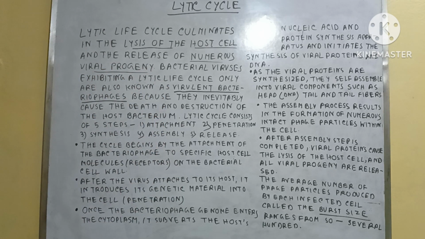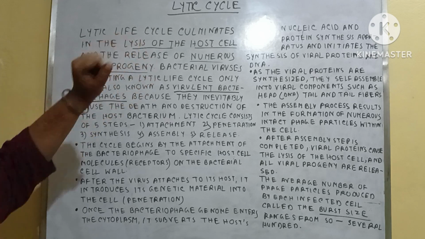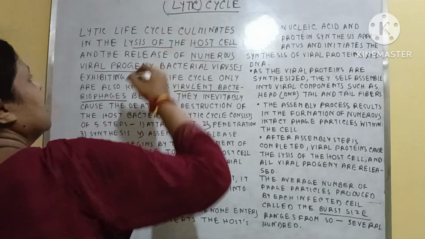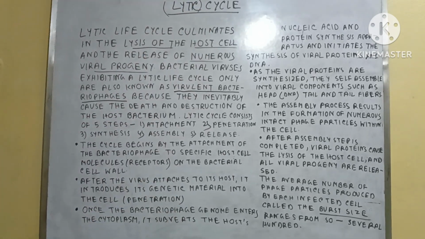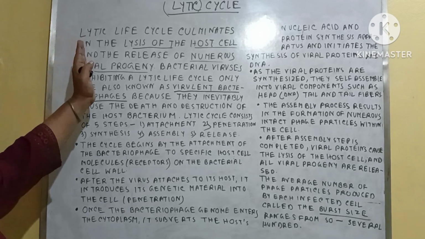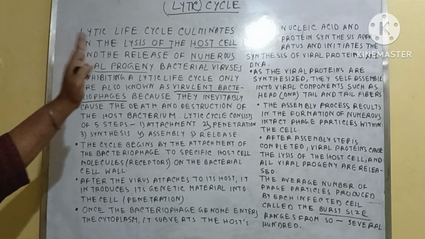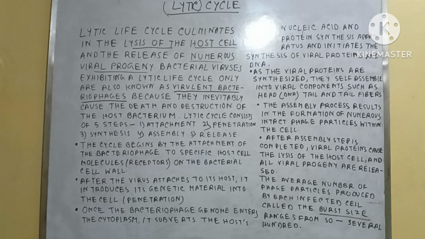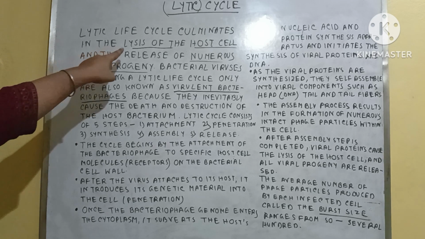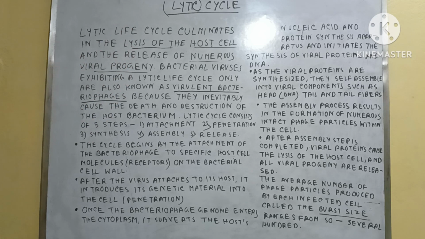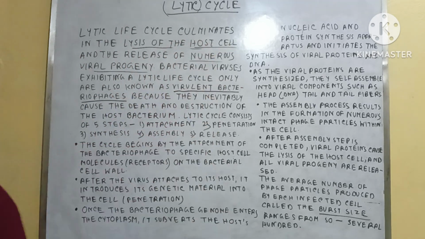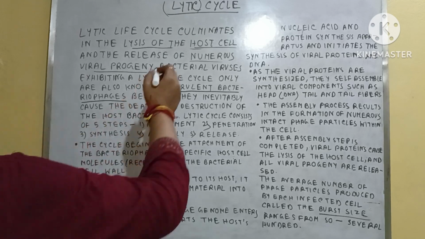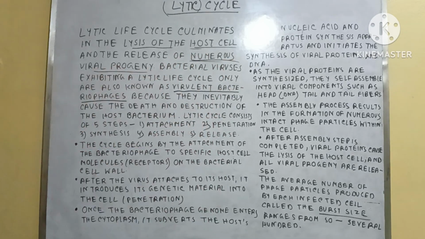The word Lytic comes from lysis. The bacterial cell is first attacked by a phage virus, and after completion of the life cycle within the bacterial cell, the damage of the bacterial cell is seen. That means lysis of the host cell is seen, which releases numerous viral progeny.